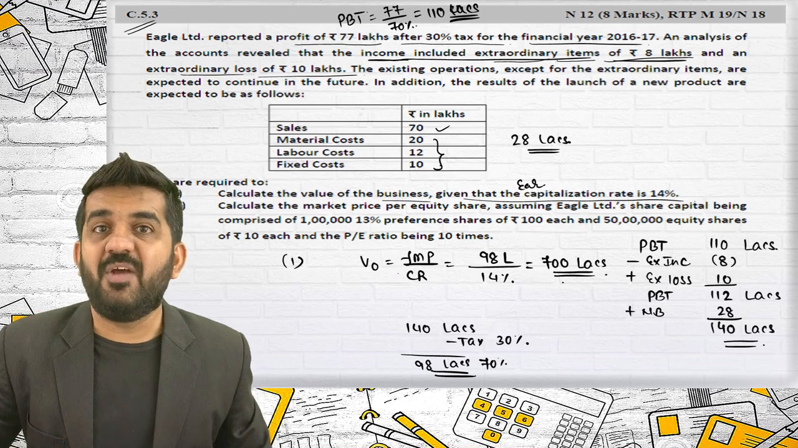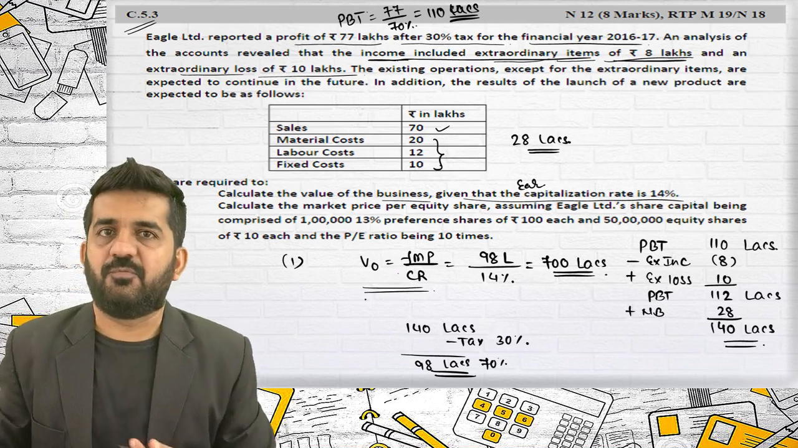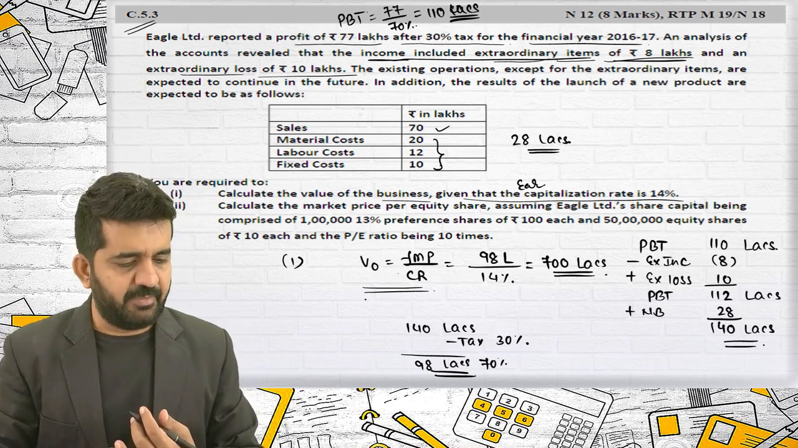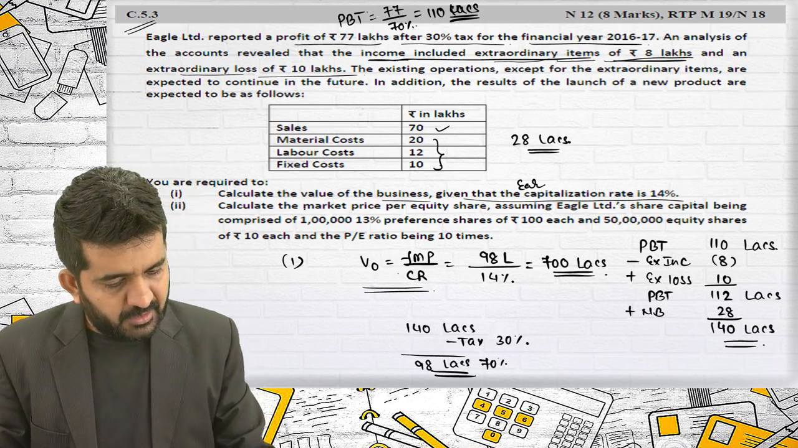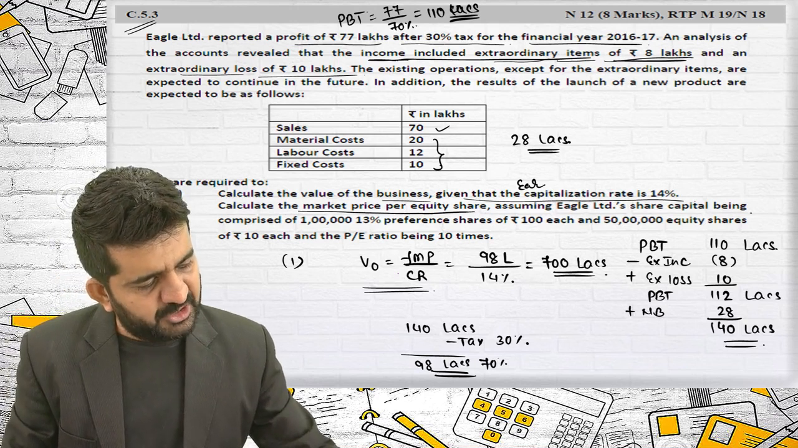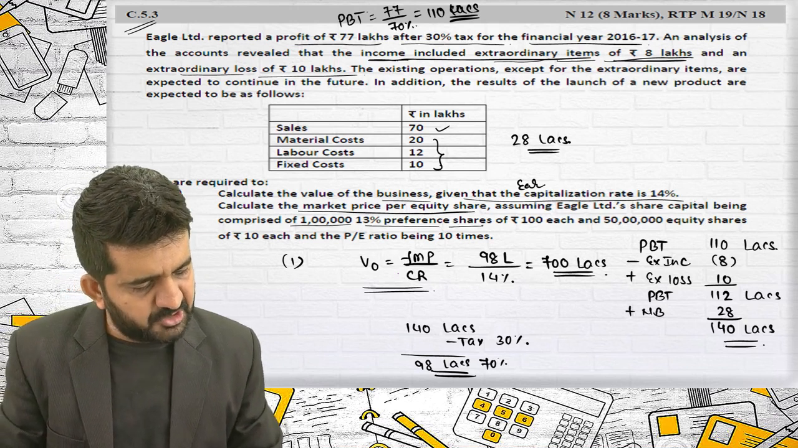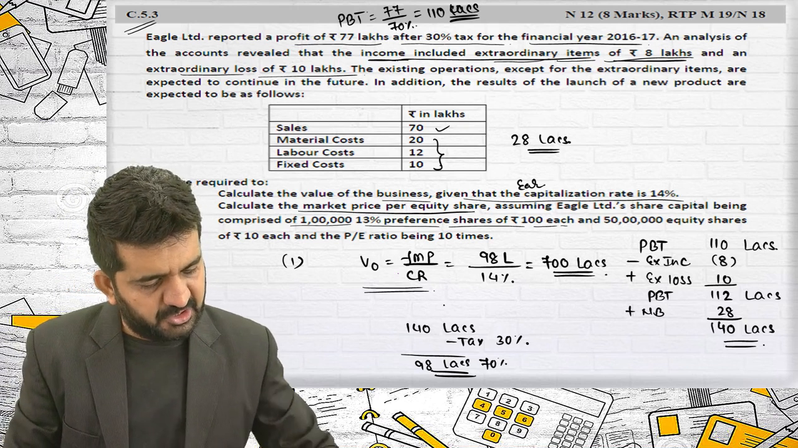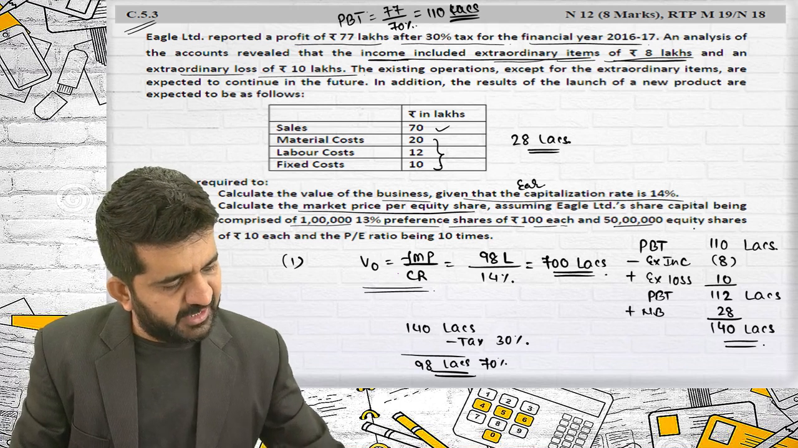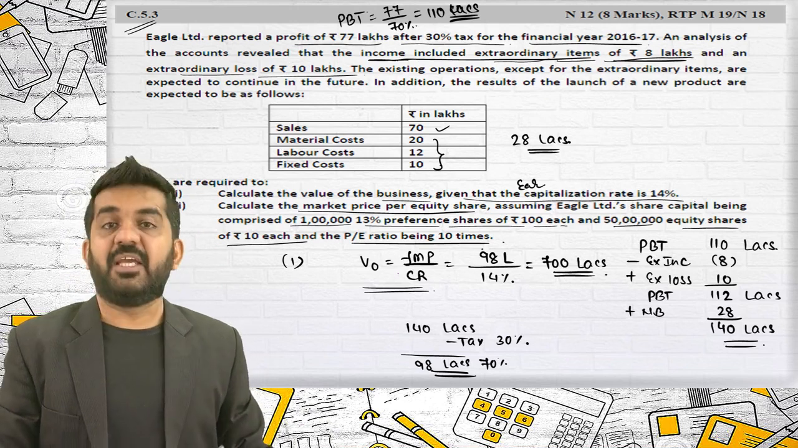What is this? Value of my business based upon earning capitalization method: future maintainable profit divided by capitalization rate. Calculate MPS assuming Eagle Limited share capital being comprised of 1 lakh 13% preference shares of rupees 100 each and 50 lakhs equity shares of rupees 10 each, P/E ratio being 10 times.